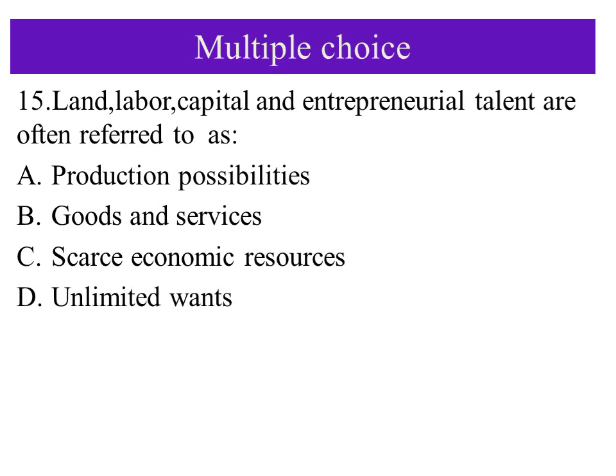Which one is the answer? C is the answer because those are scarce economic resources. Land is scarce, labor is scarce, capital is scarce, and talented human beings or entrepreneurs are scarce.